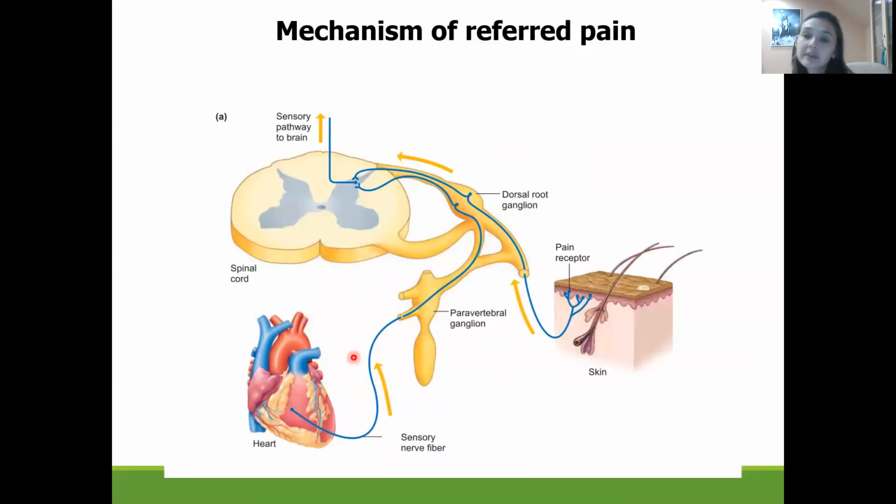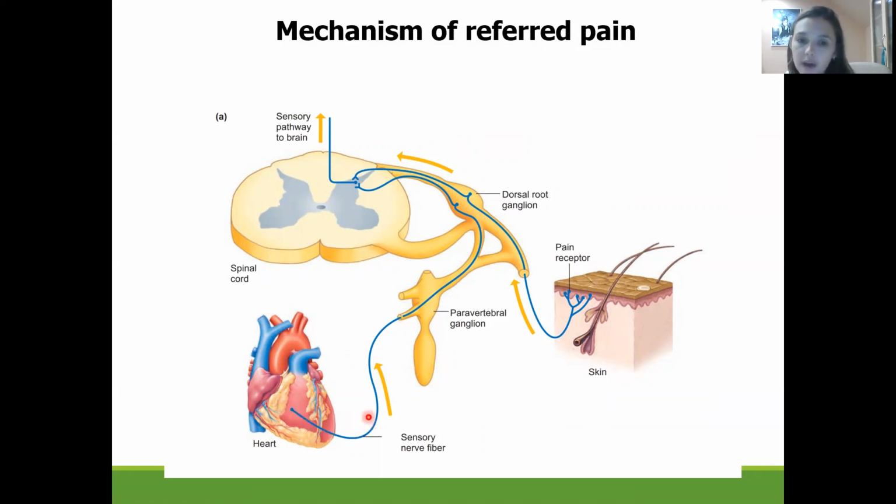What kind of pain do we have? We have the referred pain, pain from the visceral organs. We know that in the postcentral gyrus, we don't have representation of the visceral organs, but nevertheless, the information about pain sensation from them will be transmitted by the type C unmyelinated nerve fibers. How is it going to be transmitted?